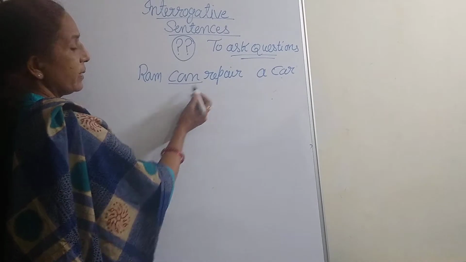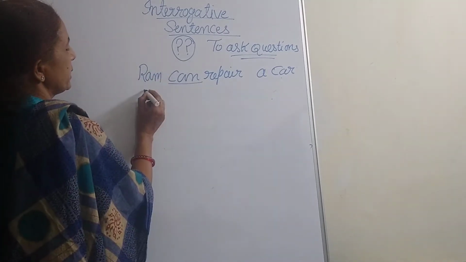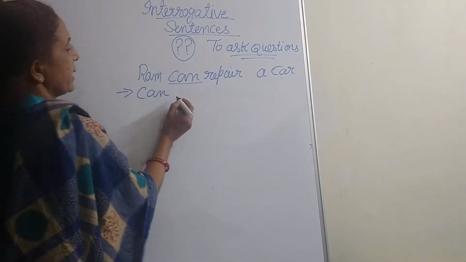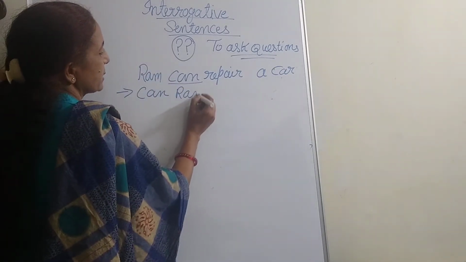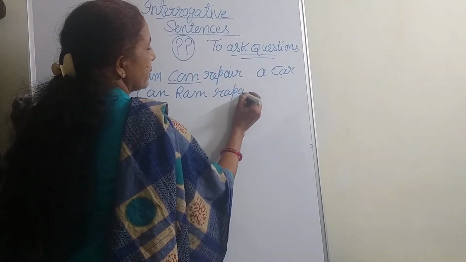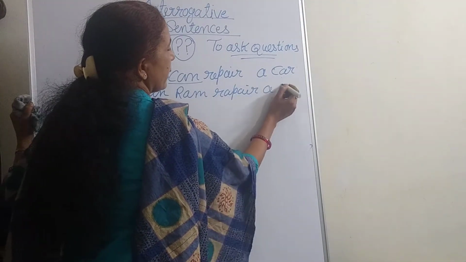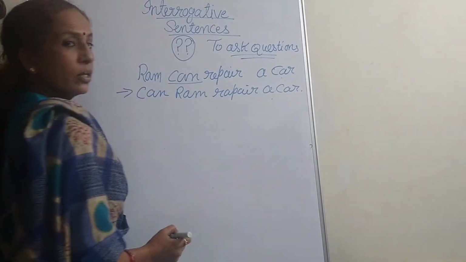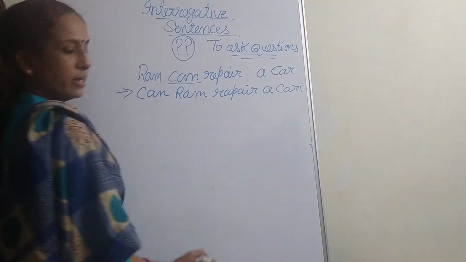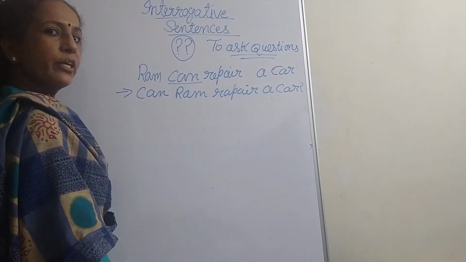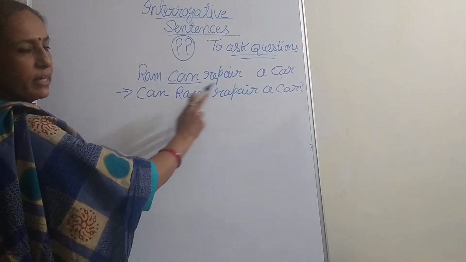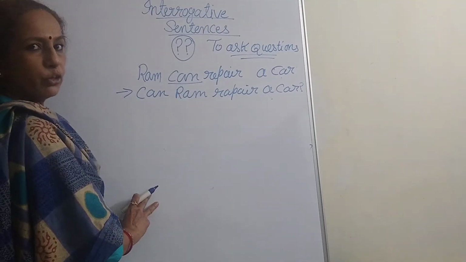Which is the helping word here? Can. So let us put it initially, and the sentence turns up to be: Can, then comes the subject, Ram. Can Ram repair a car? Question mark, of course, has to be there, otherwise it won't be an interrogative sentence. So what is the structure from these four or five sentences I have shown you?